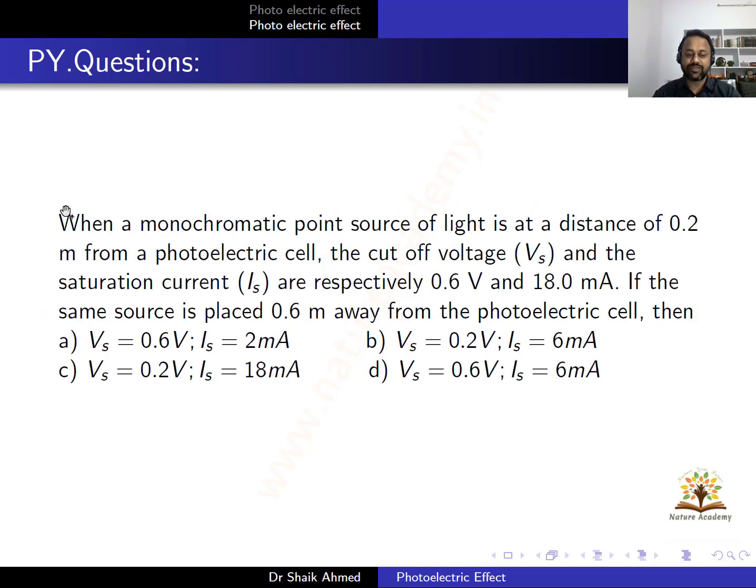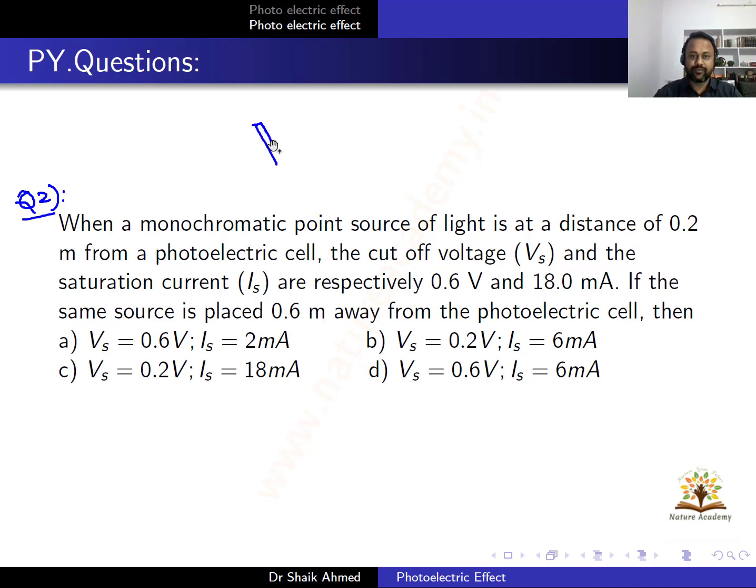Next, this is another question. When a monochromatic point source of light is at a distance of 0.2 meters from a photoelectric cell, the cutoff voltage, which is nothing but the stopping potential, and the saturation current are 0.6 volts and 18 milliamperes. If the same source is placed 0.6 meters away from the photoelectric cell, then...